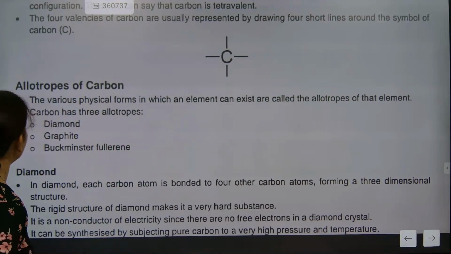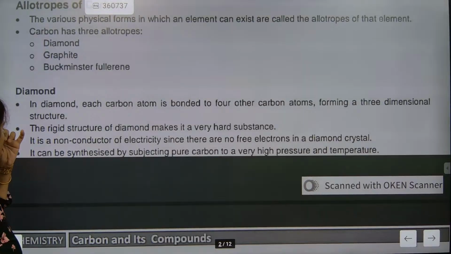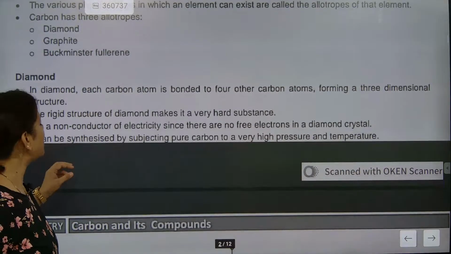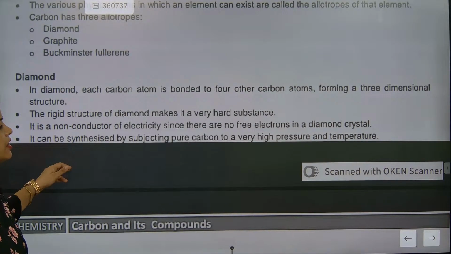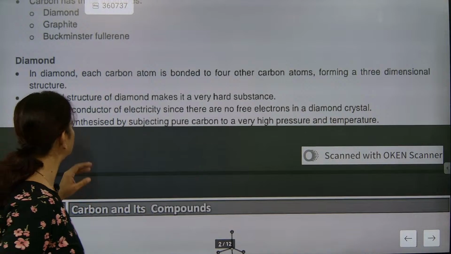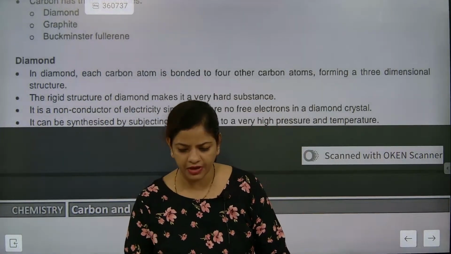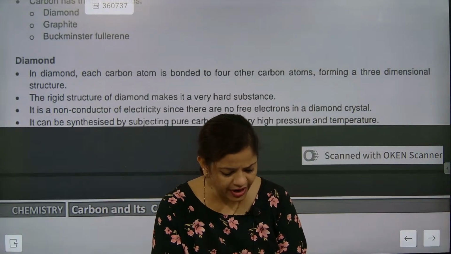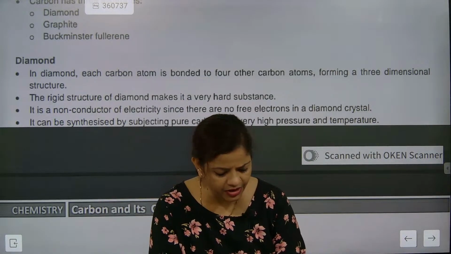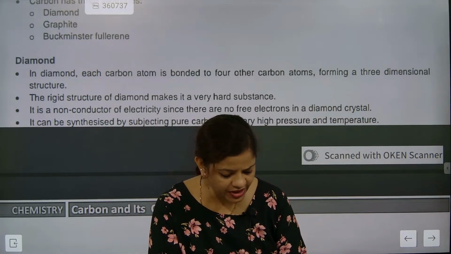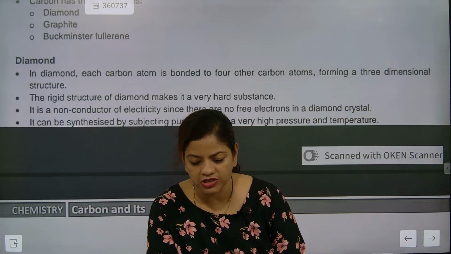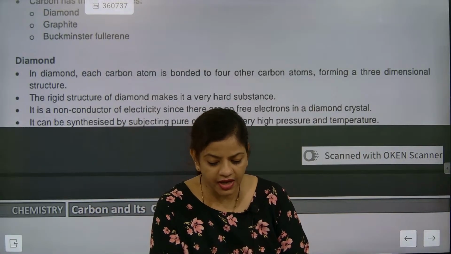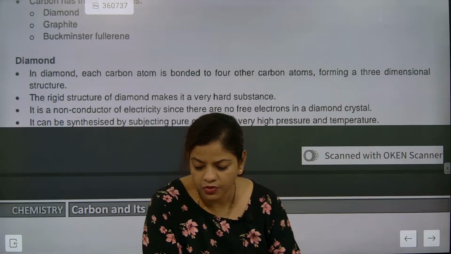After that, we discussed diamond. We know that diamond is a bad conductor, a non-conductor of electricity. It is the hardest substance known ever. It is also synthesized, which means we can make diamond. That is one of the most important things: we can make diamond by a synthesis process at very high pressure and temperature. This is exactly the most important part.